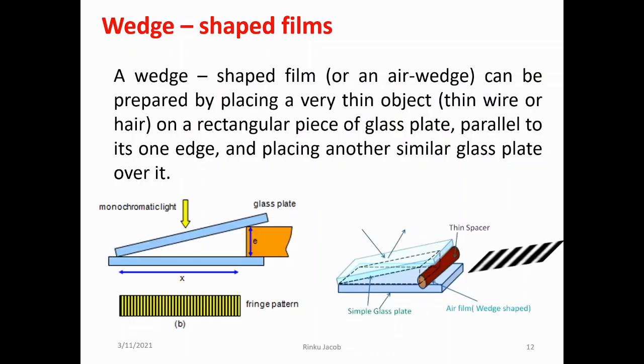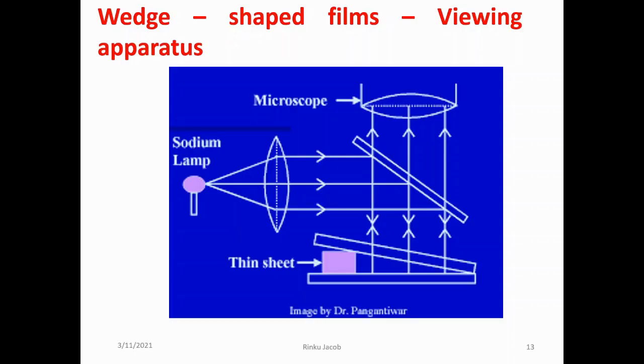Now I will discuss wedge-shaped films. A wedge-shaped film, also called an air wedge, is obtained by placing a very thin object like a thin wire or hair on a rectangular piece of glass plate parallel to one edge and placing another similar glass plate over it. This is shown in the figure below. When light is allowed to fall onto this arrangement, one observes alternate bright and dark straight fringes. This is the experimental setup for viewing the interference pattern using an air wedge.